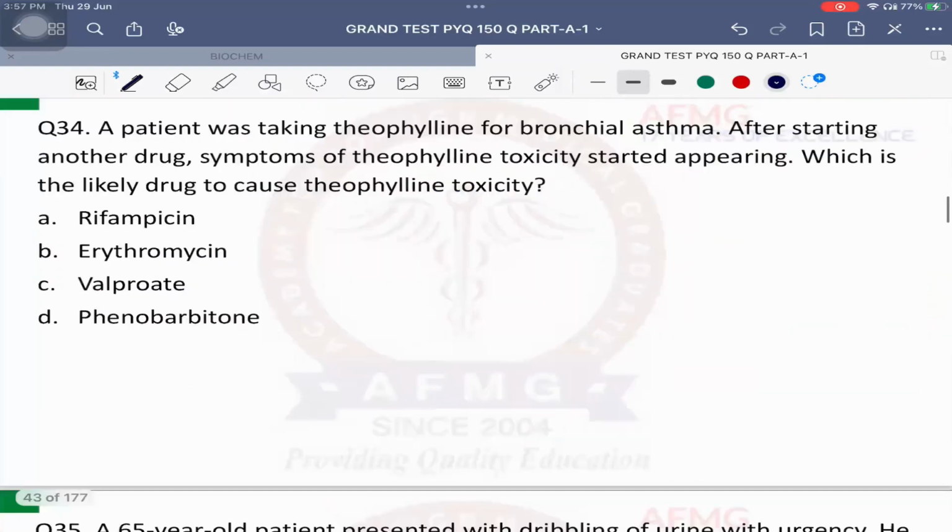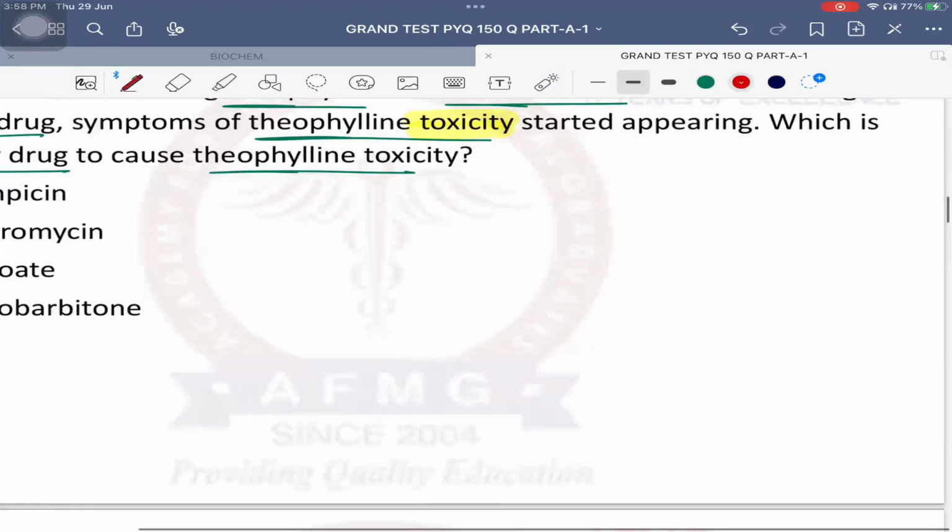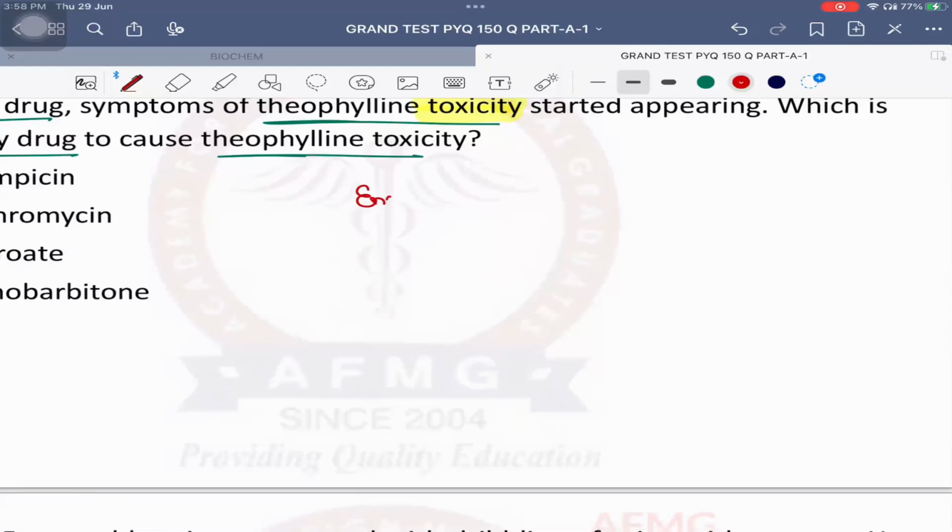Question number 34. A patient was taking theophylline for bronchial asthma. After starting another drug, symptoms of theophylline toxicity started appearing. Which is the likely drug to cause theophylline toxicity? Important is, guys, now there are two kinds of drugs. One are called as enzyme inducers and the other called as enzyme inhibitors.